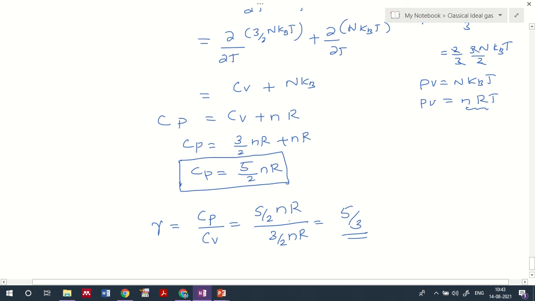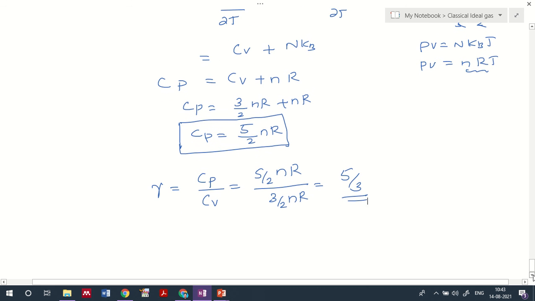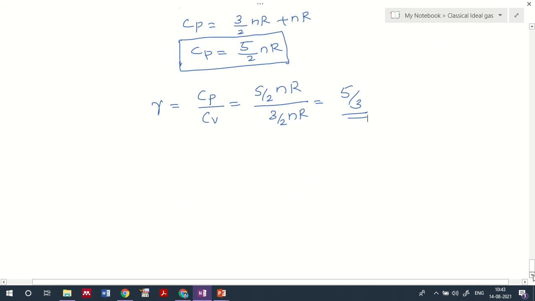Okay, so what I will be getting is that gamma equal to Cp by Cv, and PV raised to 5/3 equal to a constant.